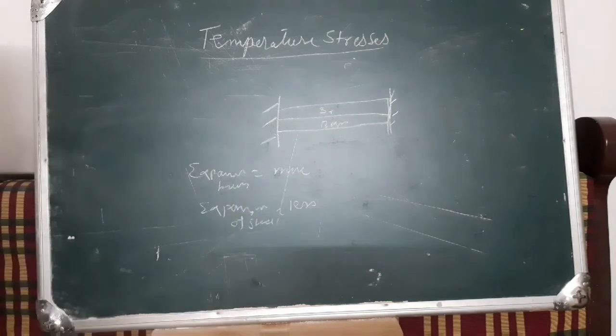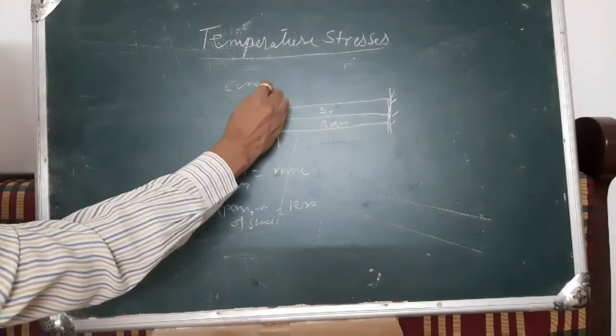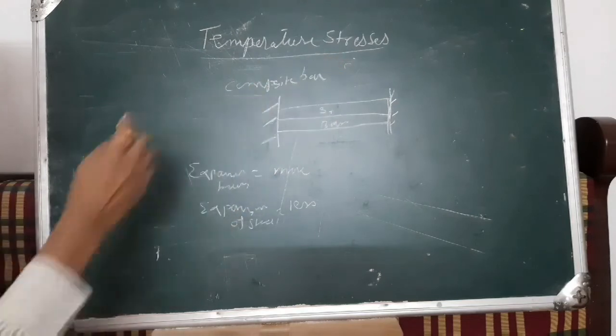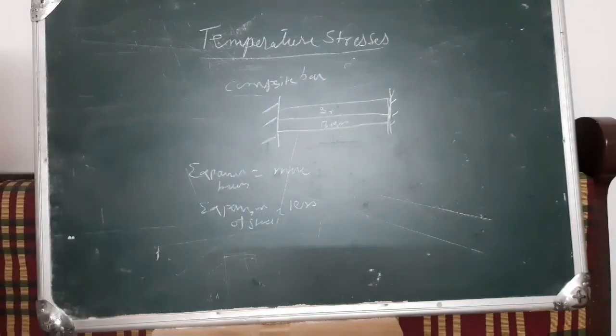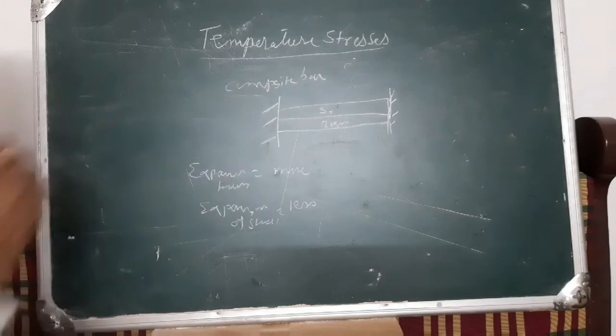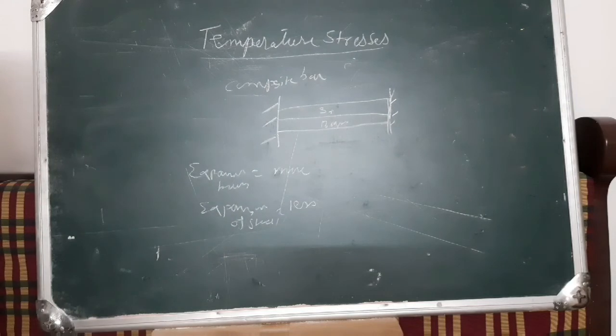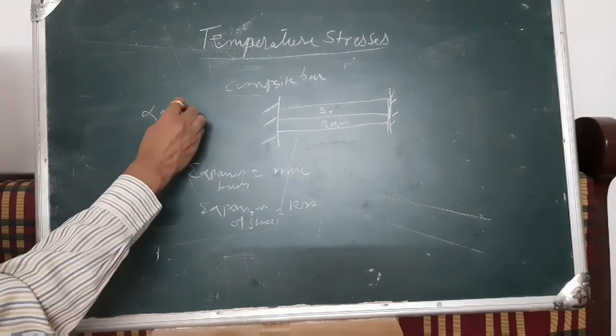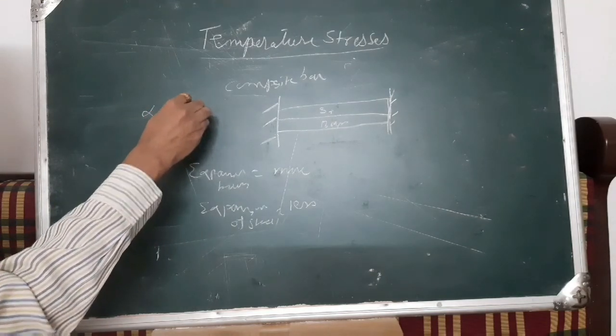Now what is the effect of this on the stresses that are developed in the bar, the composite section? Now this is the composite section, or composite bar or a compound bar which is heated. So we say in that case brass will have more expansion than the steel, because of the property alpha B is greater than alpha S.